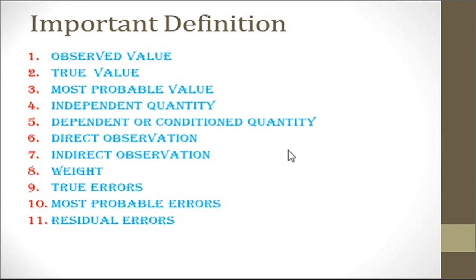Since the true error is not known, the true value is never known. Then most probable value, or MPV: the most probable value of a quantity has a greater chance of being the true value than any other value. This value is derived from several measurements of a quantity.